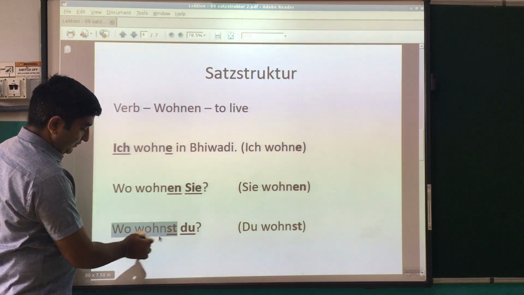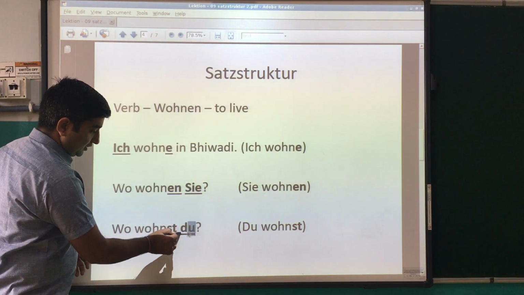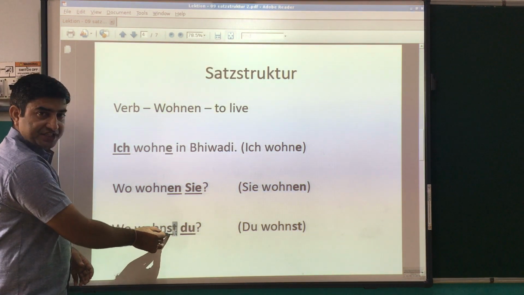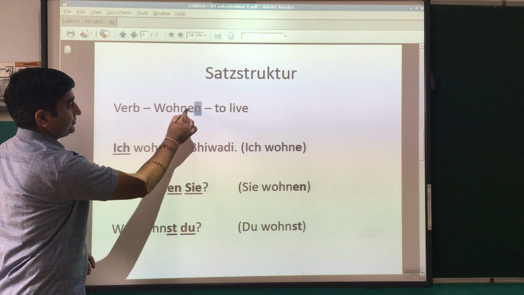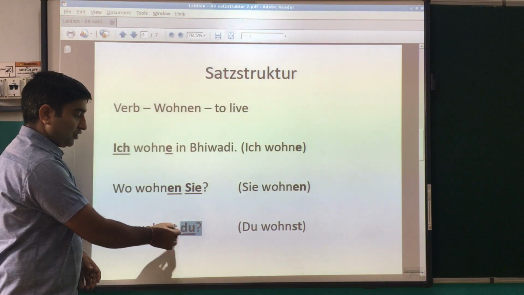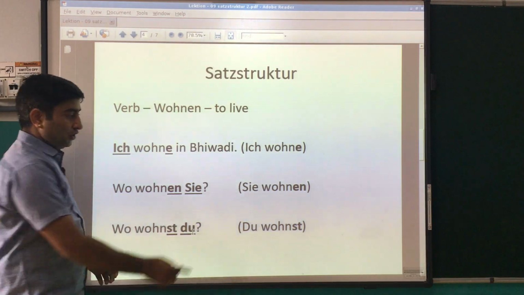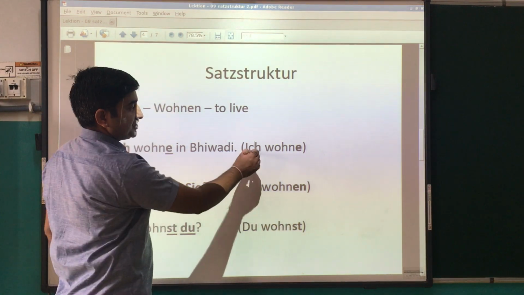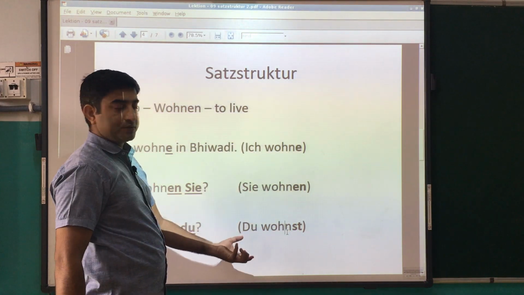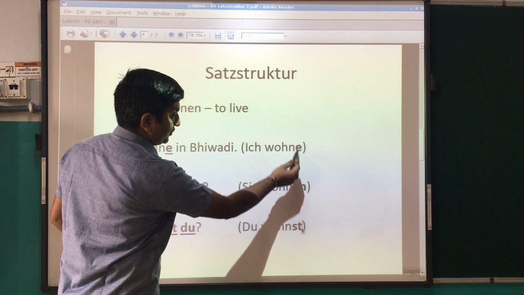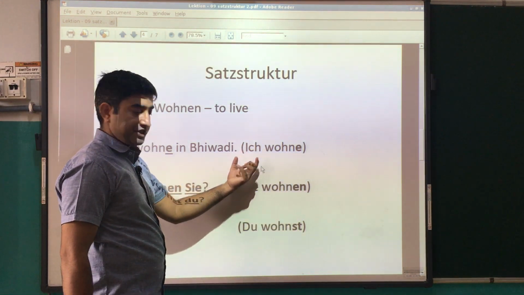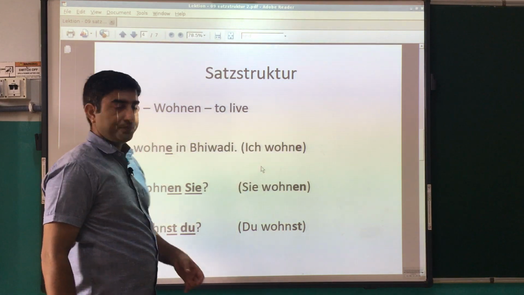So here we have to conjugate the verb according to the personal pronoun du. The ending here is st. So instead of en, you have to use st when you conjugate the verb with du. So ich wohne, Sie wohnen, du wohnst. For regular verbs, these are the endings you have to use when you conjugate the verb with personal pronoun ich, Sie or du.